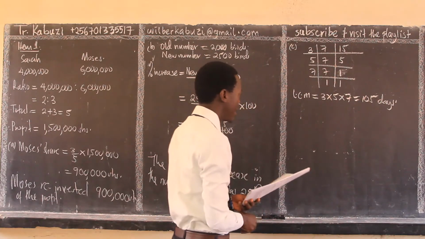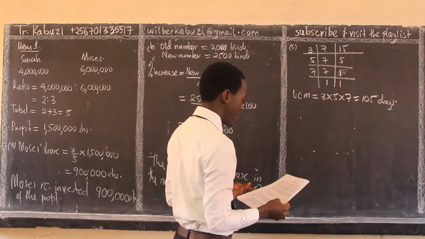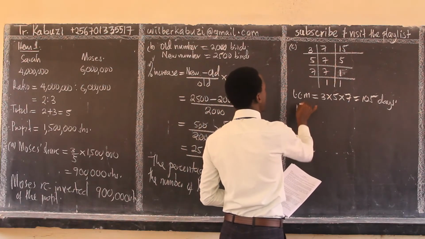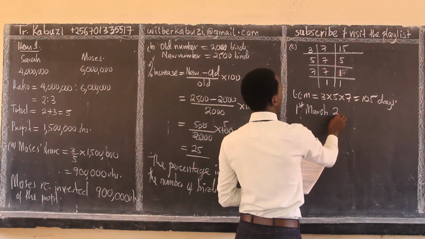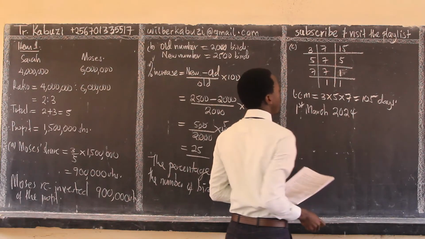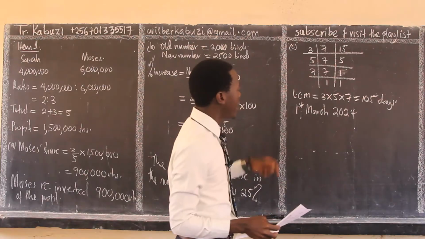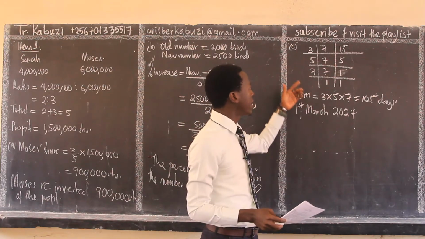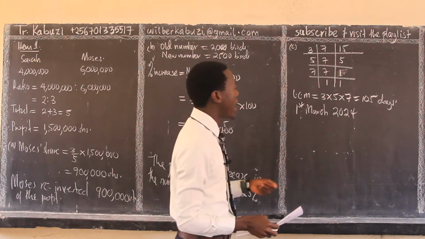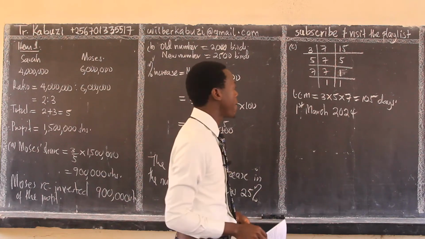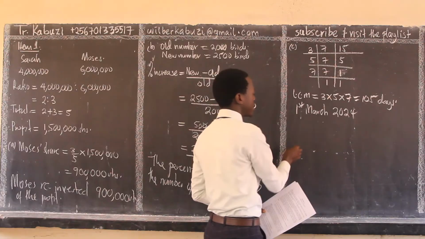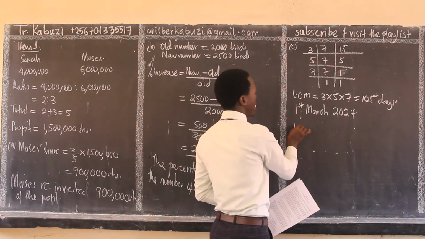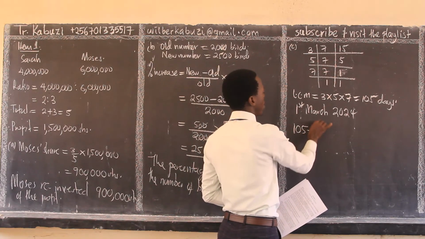Now remember, they did the first work on 1st March 2024. They want the date when they will do the balancing of the books and also buying feeds on the same day. So what we do, we add on this first. We get 105 plus 1.